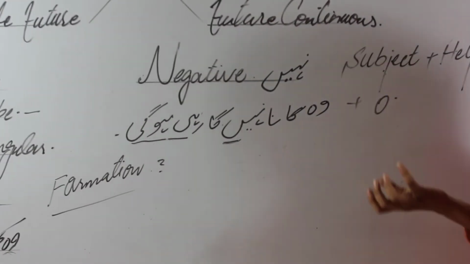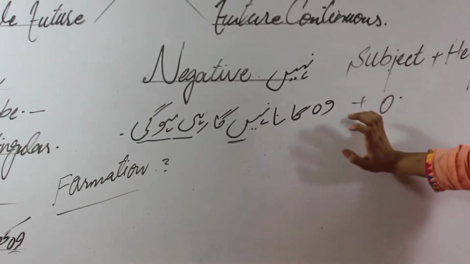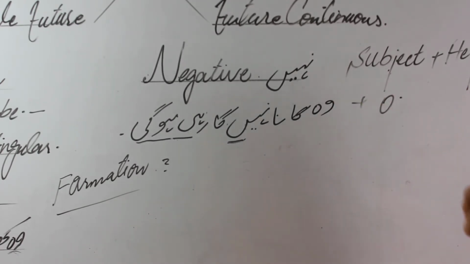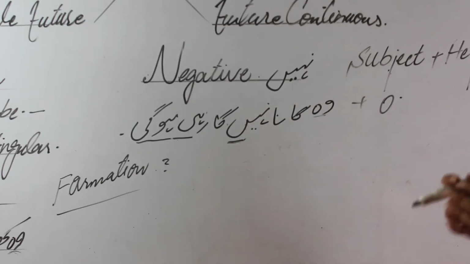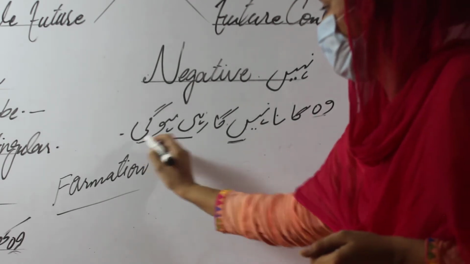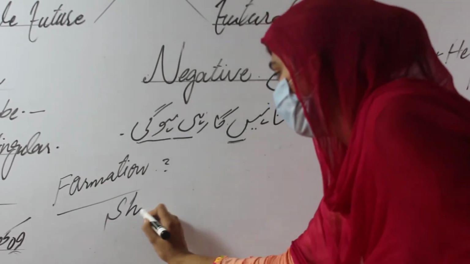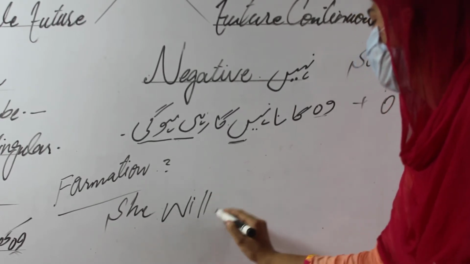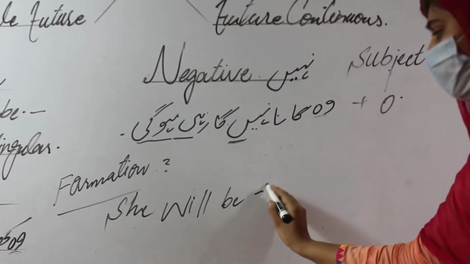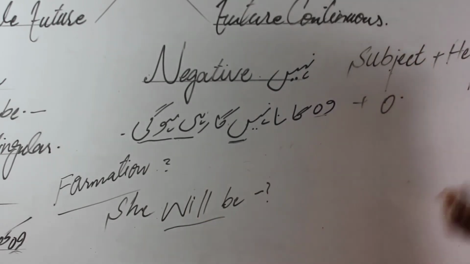How is a sentence made? Firstly, recognize where is the subject. This statement is clearly showing that this one is a singular thing. Wo, just for example, wo is a subject because the action performer is wo. Then we are talking in the statement about a girl, so we will put she. Now put the helping verb, she will. Will be is the helping verb, yes, but if we add the will be, where's the not?